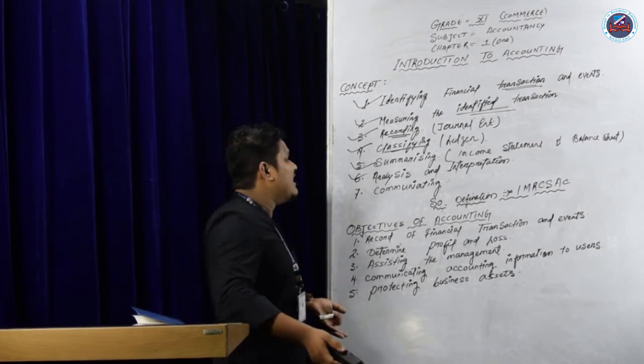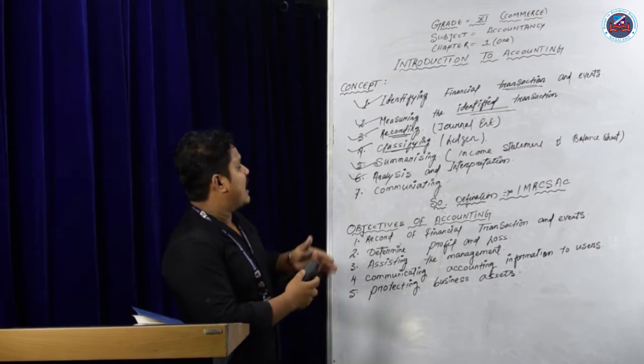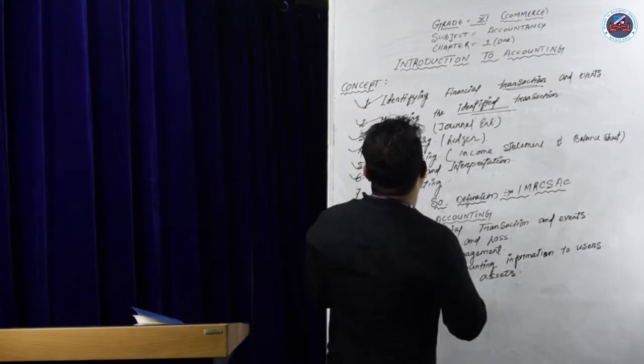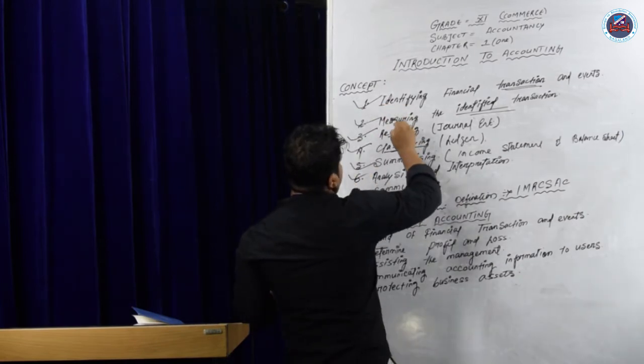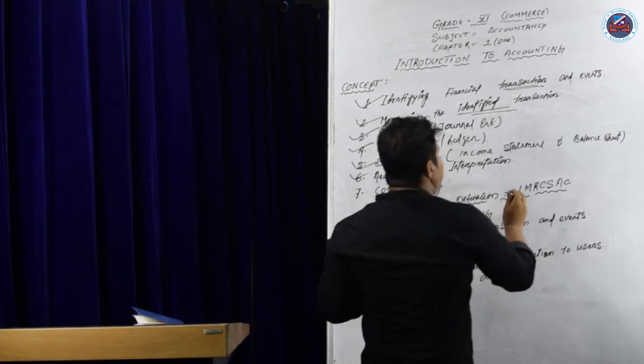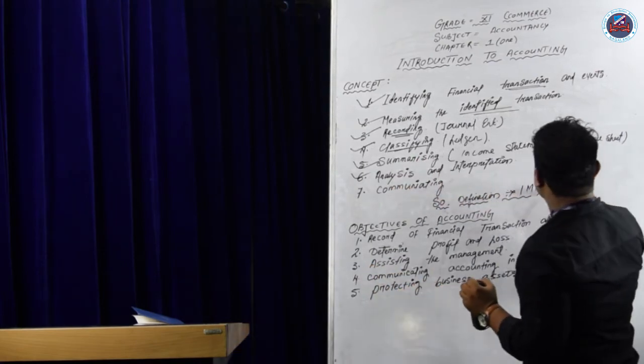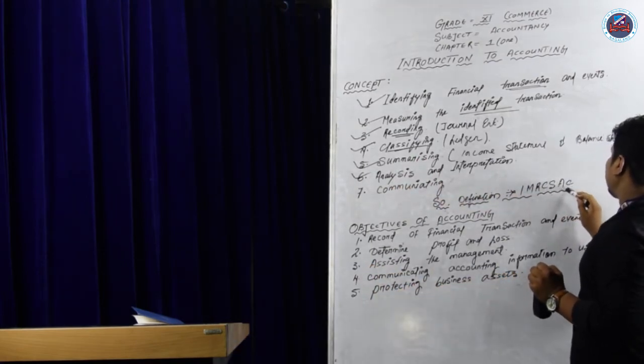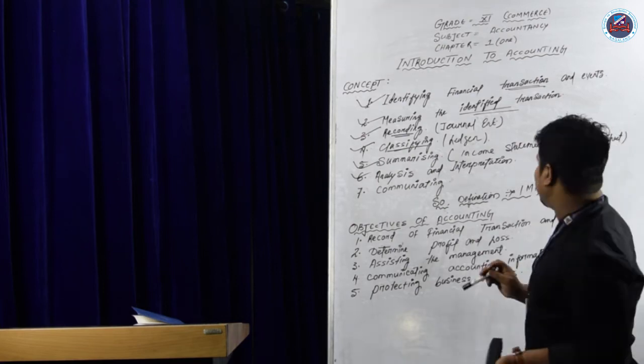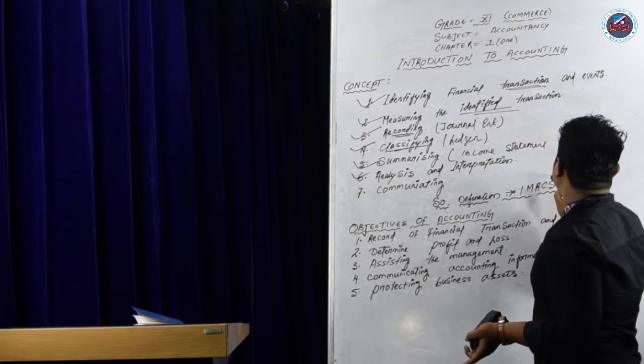The definition is very simple. After learning the characteristics, you just take the first word from each, INRCSAC. You just remember the 7 words: 1, 2, 3, 4, 5, 6, 7.